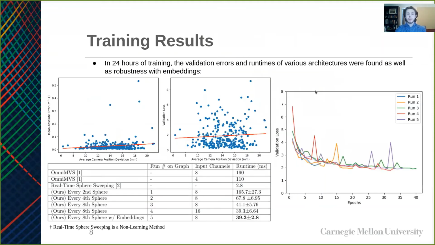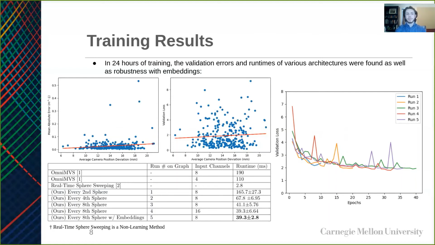The results look promising. While our low sphere models took more epochs to converge than the higher sphere models, they both converged to nearly the same loss values over the same period of time. Additionally, we define real time as 20 to 30 hertz, and our model that used every 8th sphere during sweeping could run inference in 40 milliseconds, or 25 times a second, 25 hertz.